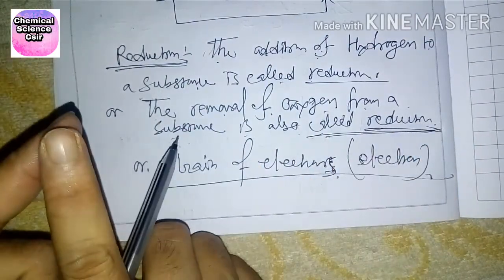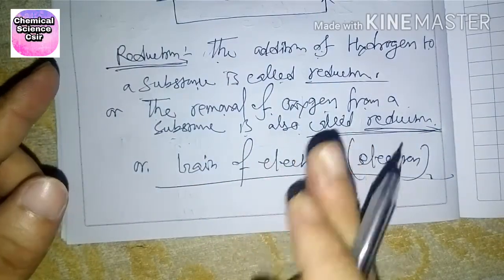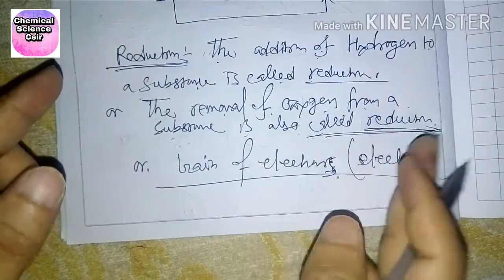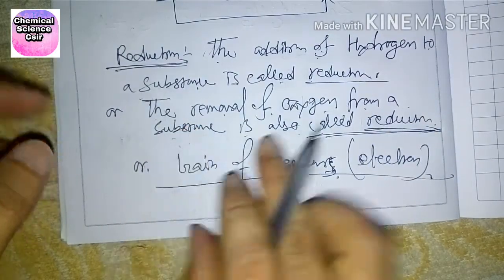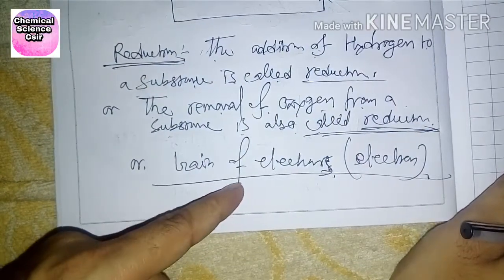Okay, then oxidation means what? According to the electronic concept, loss of electrons is called oxidation, and gain of electrons is called reduction.